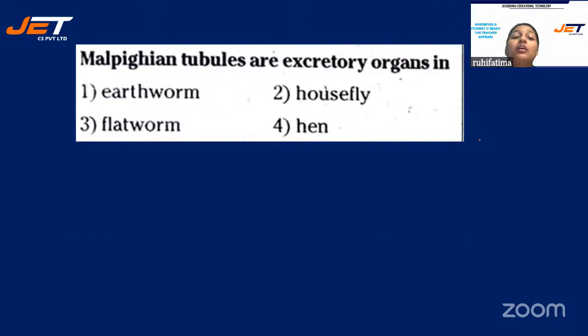Next question. Malpighian tubules are excretory organs in, and your options are number 1, earthworm, number 2, housefly, number 3, flatworm, number 4, hen. Which one will be the right answer? Malpighian tubules are excretory organs in earthworm, housefly, flatworm, or hen.